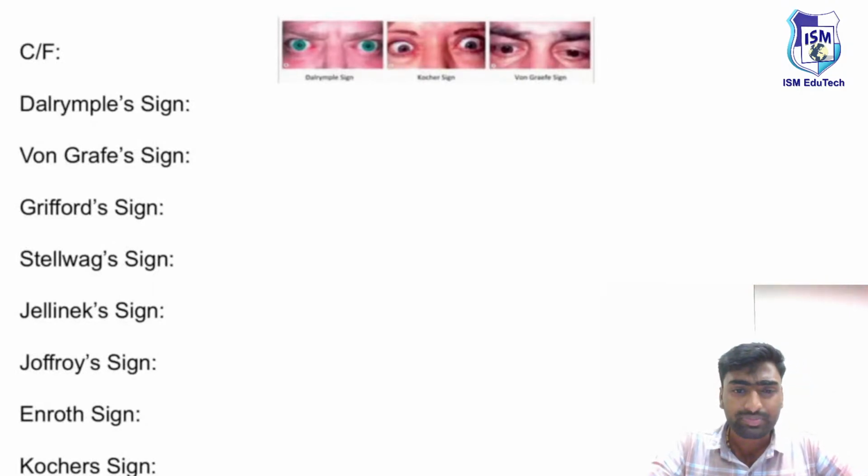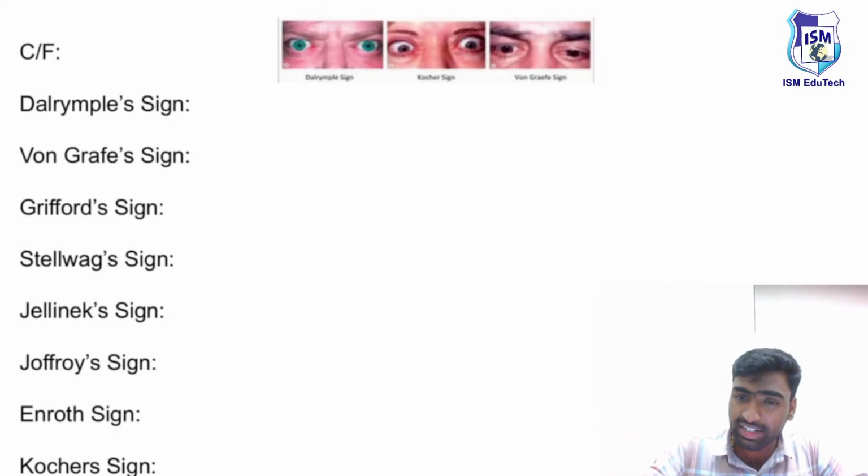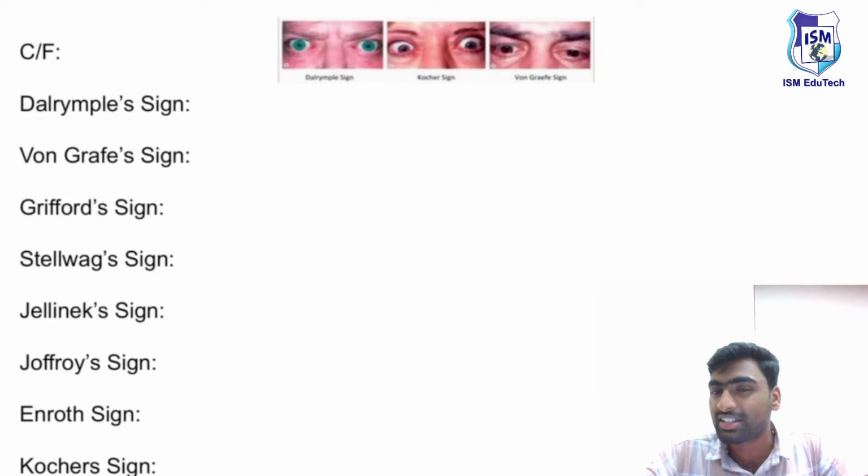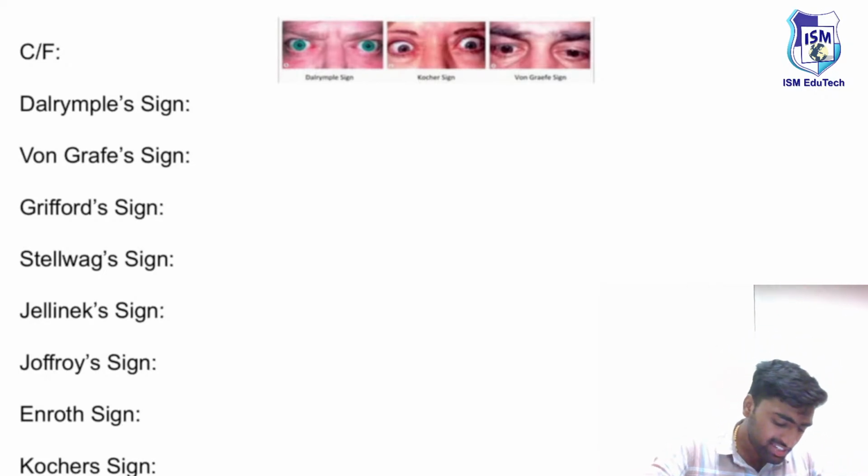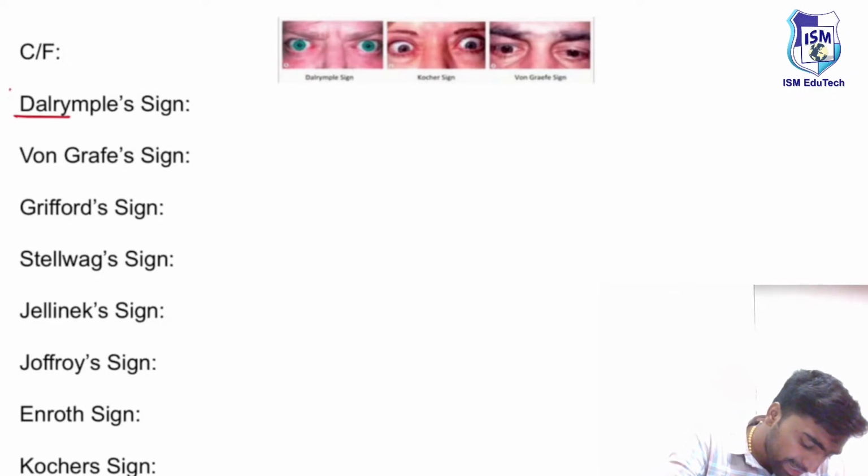Now the patient had some pathogenesis, and now he is presenting with clinical features. How can you make an exact diagnosis? For making an exact diagnosis, we have a few signs. First sign is known as Dalrymple's sign.